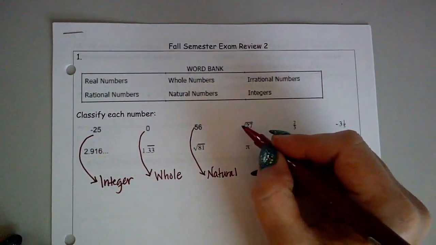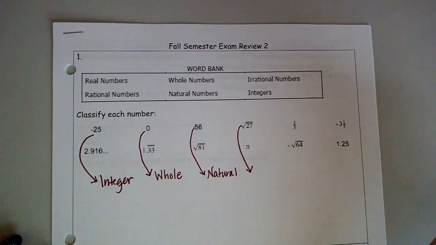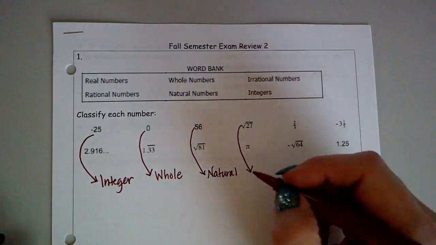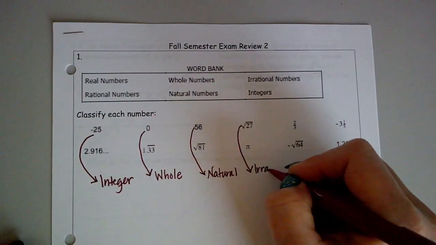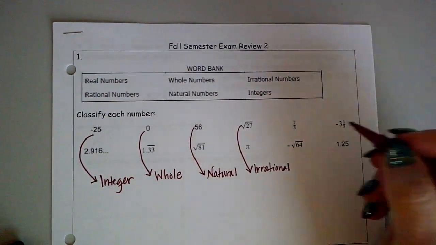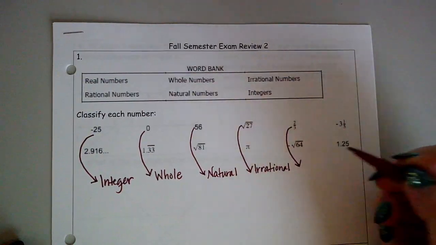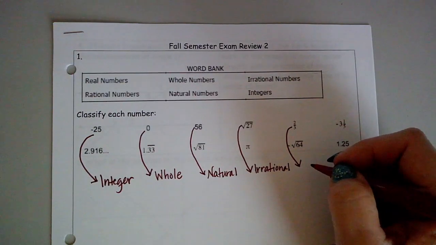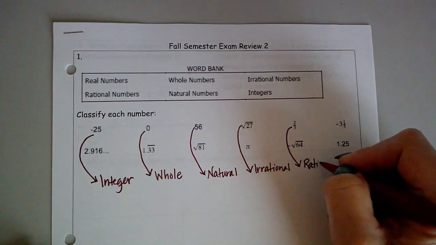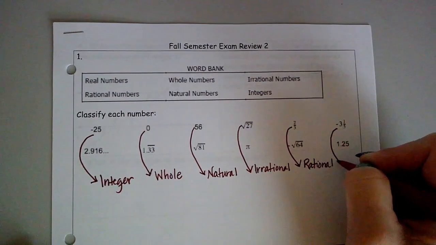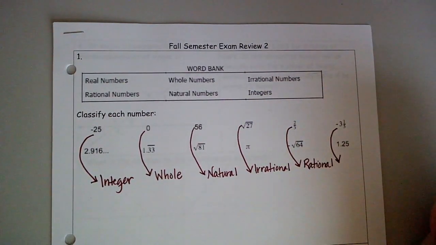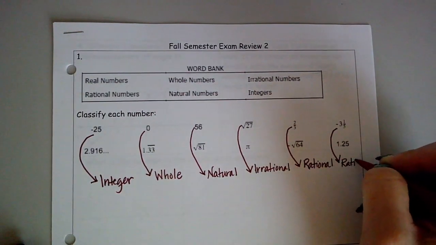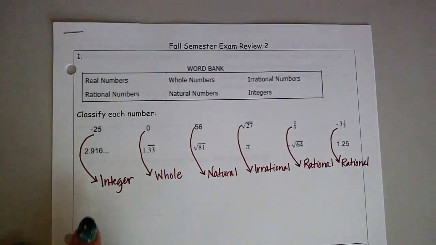Then we have the square root of 27. Now this one you might have to punch into the calculator, but we know that anything that is not a perfect square would be considered an irrational number. Next I have 2/3, and 2/3 is the same as 0.333. So it's definitely not an integer. It's got a decimal involved in it, so it is simply going to be a rational number. And then lastly, we have negative 3 1/5, which is the same as negative 3.2, which again is considered a rational number.